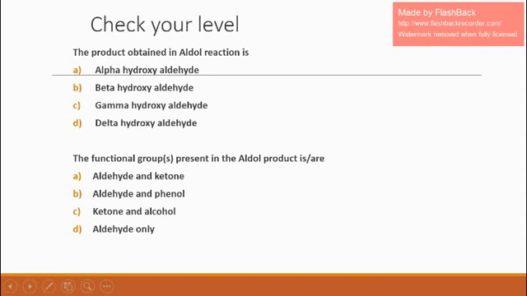The alpha hydrogen will be abstracted by the base. The resulting carbanion or enolate will attack another aldehyde or ketone. So the aldol reaction is possible with aldehydes as well as ketones. We may get beta hydroxyaldehyde as well as beta hydroxyketone. So the correct answer is ketone and alcohol.